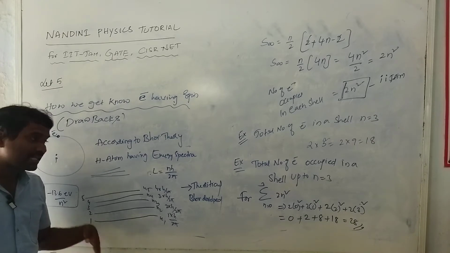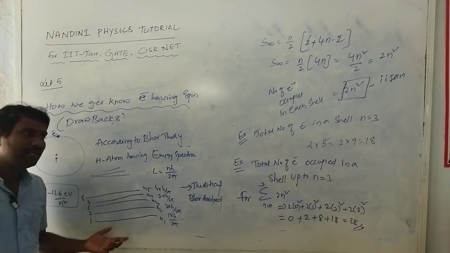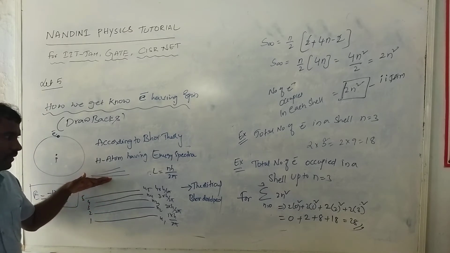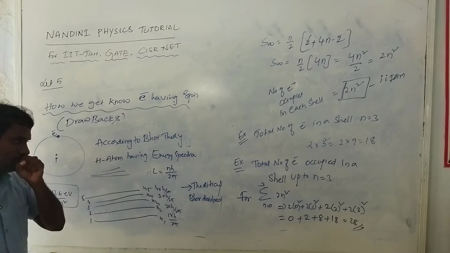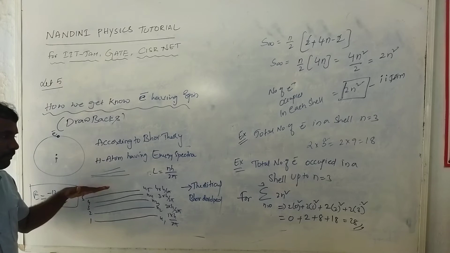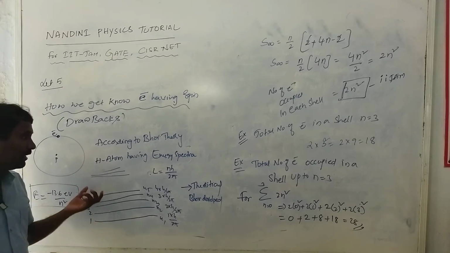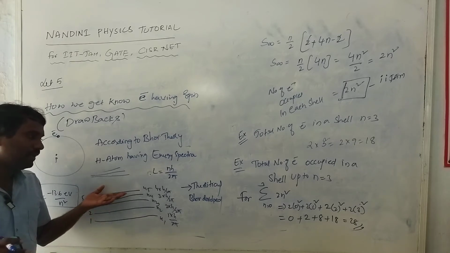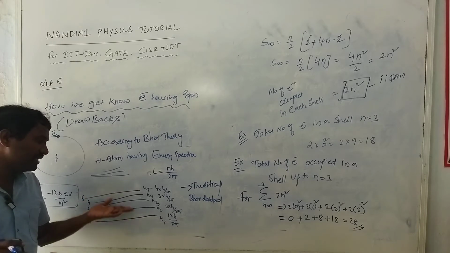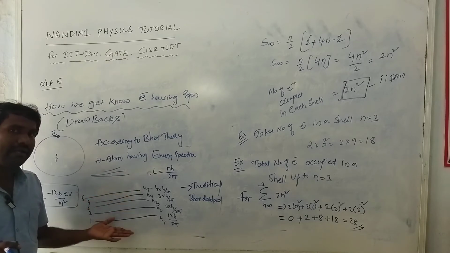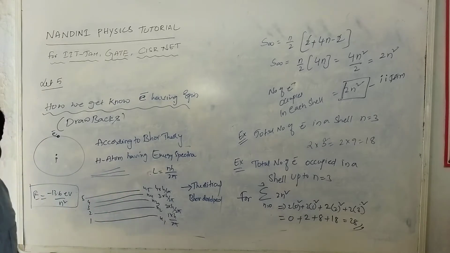practical means experimentally. Experimentally it is completely different. Theoretically Bohr's explanation is correct, but experimentally, using a high resolution spectrometer, we can see that the levels of the theoretical spectra and the experimental spectra are both different.